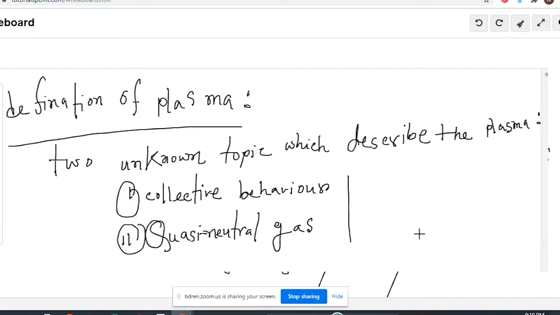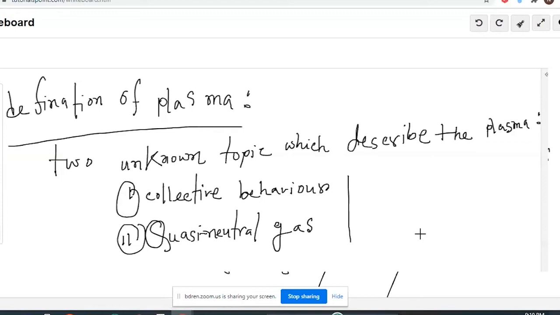When we heat this liquid further, it becomes gas, and if we continue heating the gas, at one point the gas will be ionized. This ionized state is called the plasma state. It is the clear answer for the plasma state.